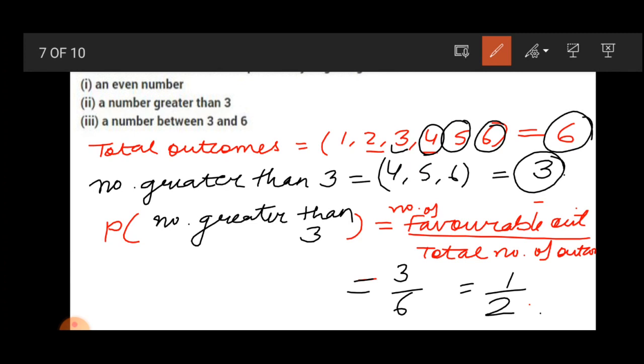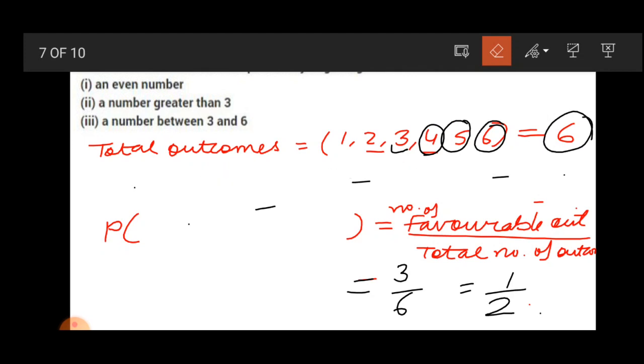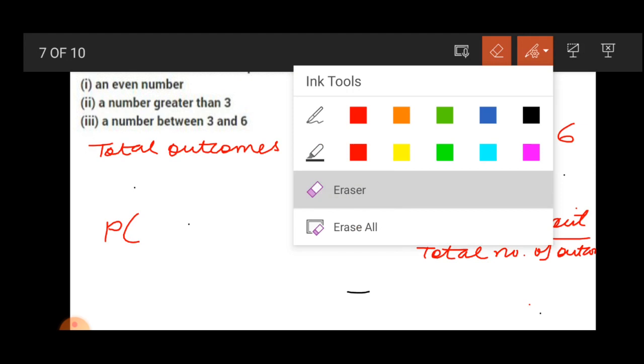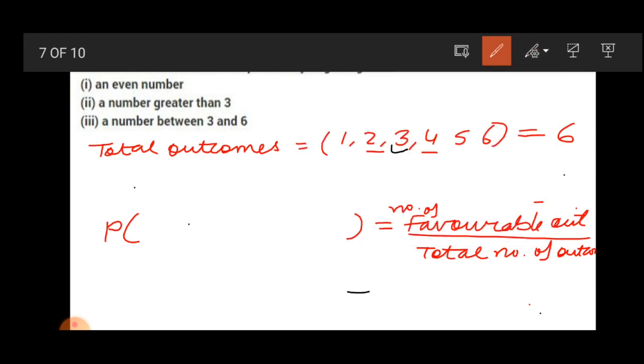Now, third part. A number between 3 and 6. The numbers between 3 and 6 are 4 and 5.